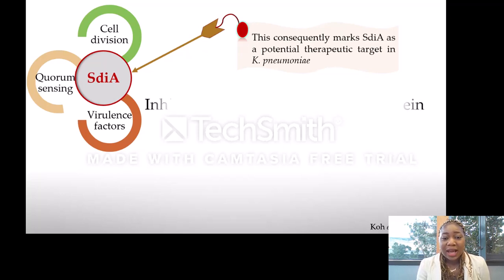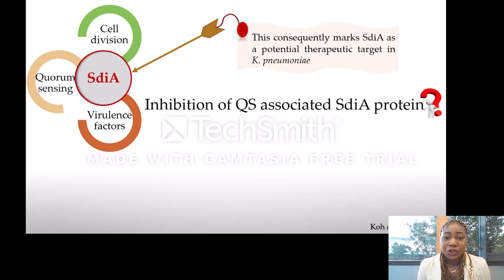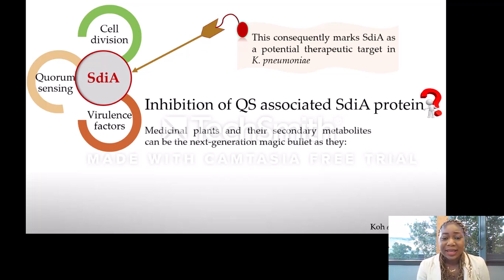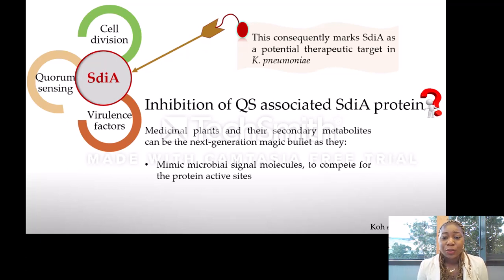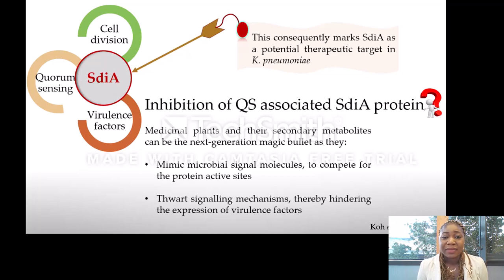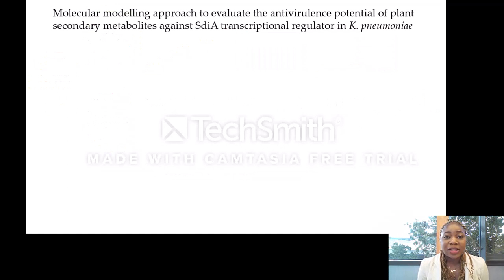The question now is, how can we inhibit this quorum sensing associated SdiA protein in Klebsiella pneumoniae? According to Coe et al. 2013, medicinal plants and their secondary metabolites can be the next generation magic bullets, as they can mimic the microbial signal molecules to compete for the protein active site and also thwart the signaling mechanism, thereby hindering the expression of virulence factors. This study therefore employed a molecular modeling approach to evaluate the antivirulence potential of plant secondary metabolites against the SdiA transcriptional regulator in Klebsiella pneumoniae.